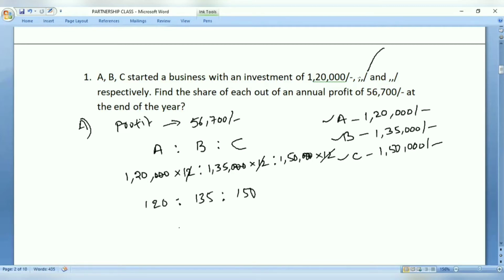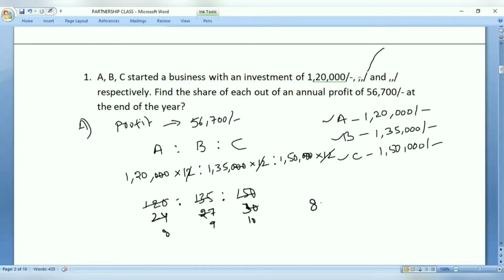Now, if you look at this, how do we solve it? With the 5 table: 5 twos are 10, 5 fours are 20. Then 5 twos are 10, 135 means 27. Then 5 threes are 15, so 30. This is again 3 eights are 24, 3 nines are 27, then 3 tens are 30.